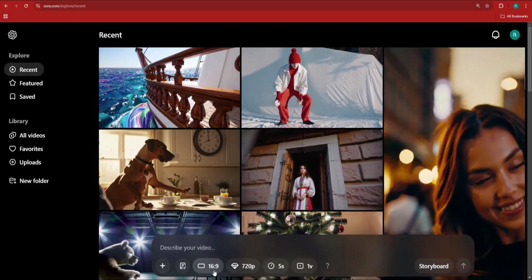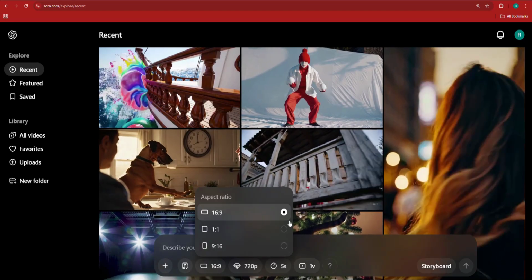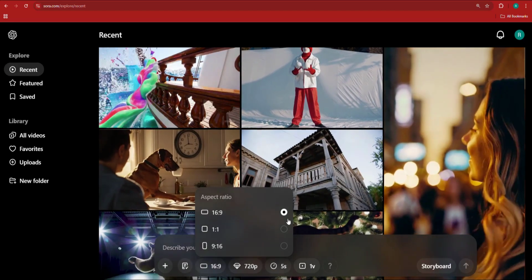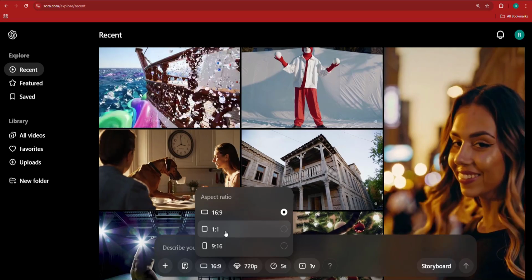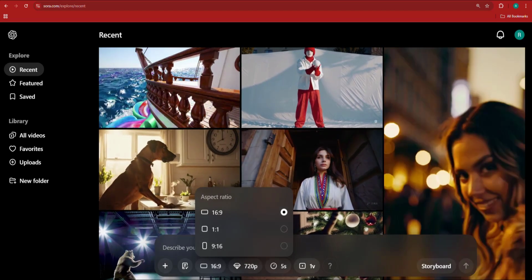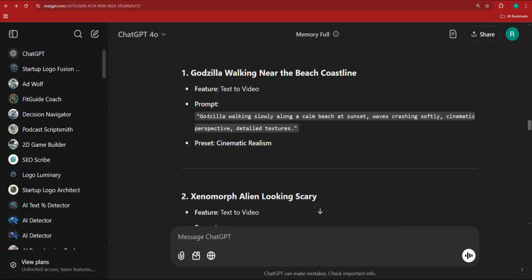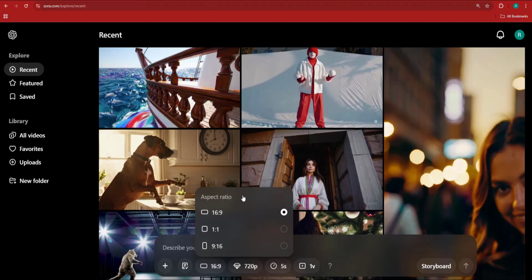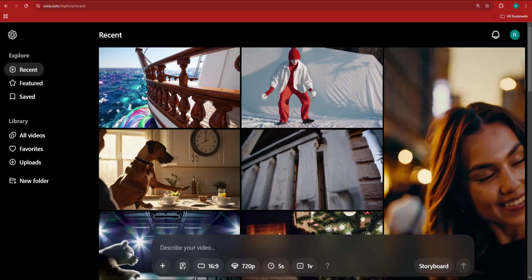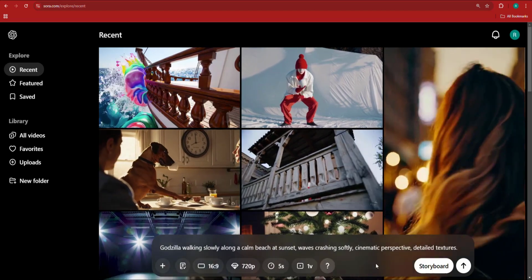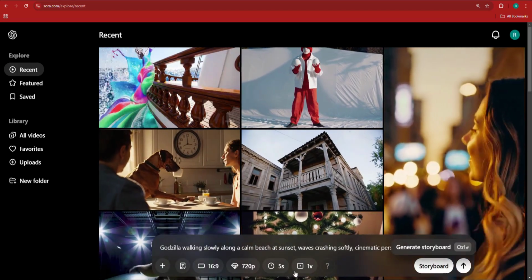Now here you can control the size depending on which size you want to create. You don't really have that many. So we have 16 by 9, 1 by 1, and 9 by 16. I'm going to go for 16 by 9. Then I'm going to get the initial prompt that we have created, and I'm just going to type the prompt in. When you type the prompt in here, you can actually hit enter immediately.